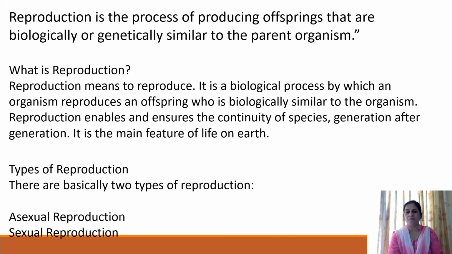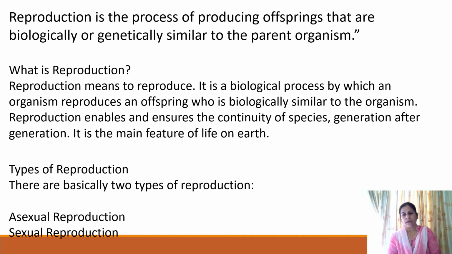Reproduction is the process of producing offspring that are biologically or genetically similar to the parent organism. Reproduction also means an organism produces its own kind. The similar type of organism is produced by the parent, which is genetically similar to the parent cell or parent organism. Due to reproduction, the continuity of species is maintained generation after generation.